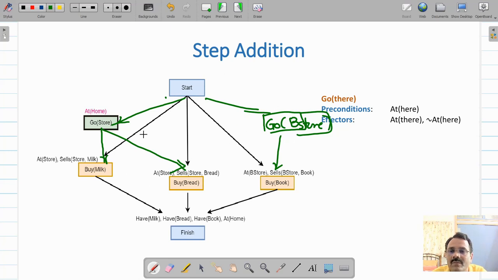Unnecessarily going back home after buying milk from the store, we will instead go to the store, and from the store we can go to the bookstore. So for going to the bookstore, the precondition will be at store, so that you can go from this to this after buying milk. Therefore we will remove this link and we will add a link this way. So from go store, this at store will be true in this case.